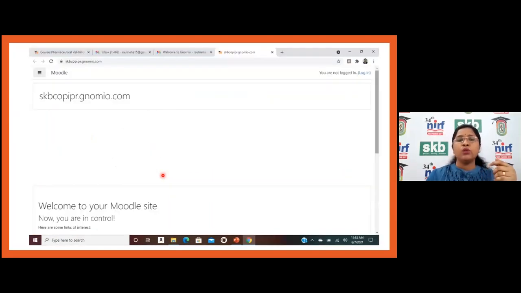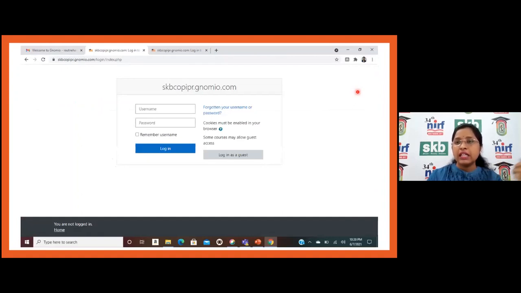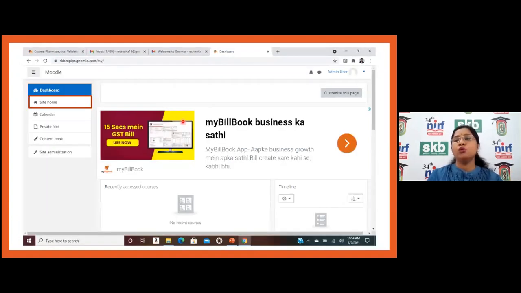So once you have gone through the same, you can see the site name appearing at the left hand side, and on the right hand side the login option is there. So for the first login, you have to use the username and password provided by them. And once you enter the details here, it will take you to this particular page. On the right hand side, you can see the admin user is there. So you can convert it to your college name, your university name, and this is your first page.